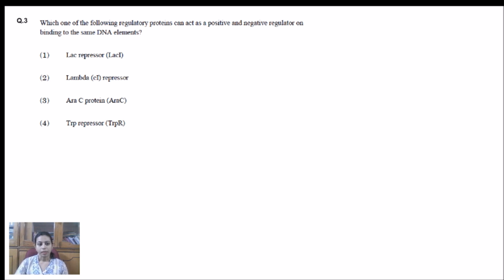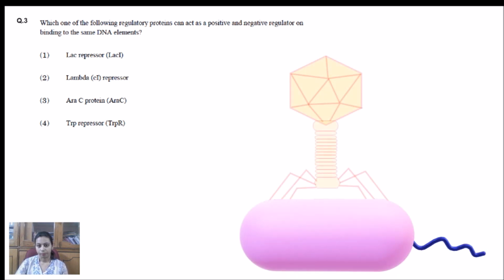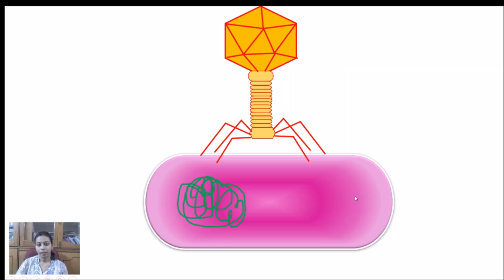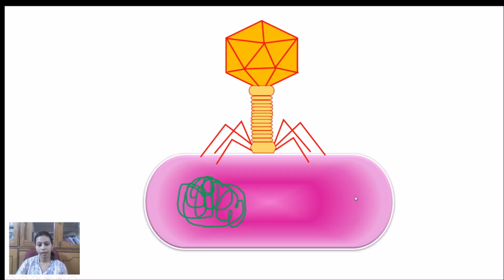So actually what happens, lambda is a virus which infects bacteria, especially E. coli. So here we will be discussing the mechanism, how it actually acts. Once landing on the surface of bacteria, it settles down on the surface of the bacteria and ejects its genomic material. And once the genomic material enters inside the bacteria, it changes from linear form into the circular form.